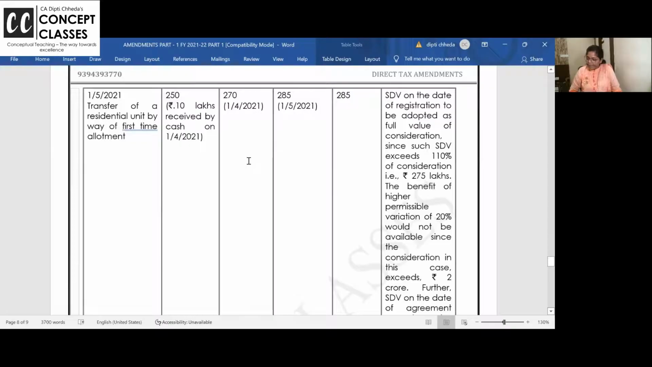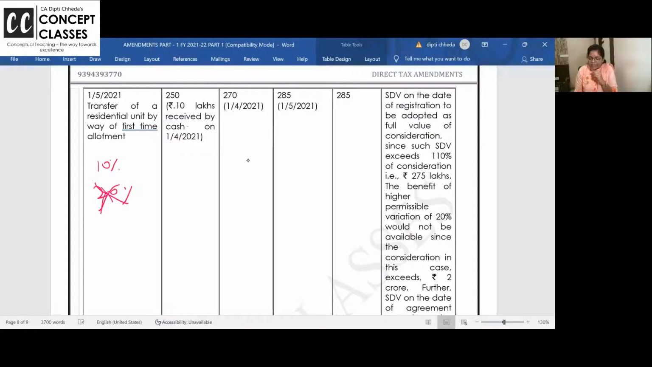Yeah. Next is transfer of a residential unit first time. 1/5/20 date to आ गए 250 lakhs, but still you are not caught up in the amendment 120% वाला because the property's value exceeded 2 crore. तो आपका margin is only 10% here, not 20%. No. Why? Because the property value exceeded 2 crore.